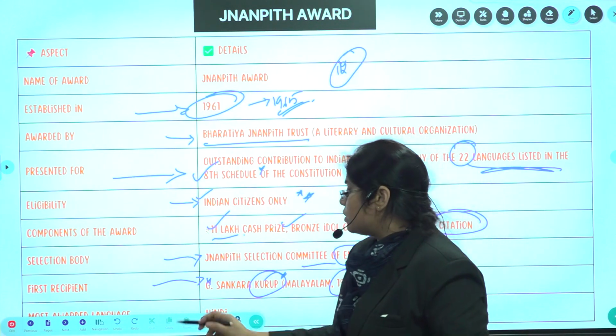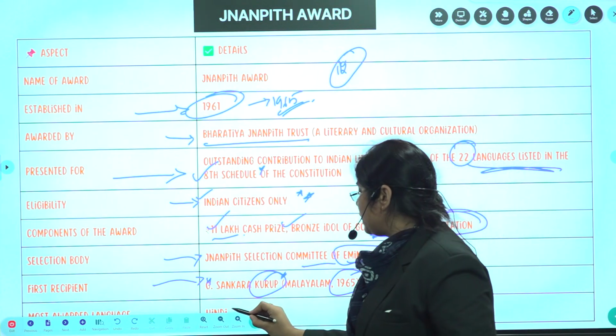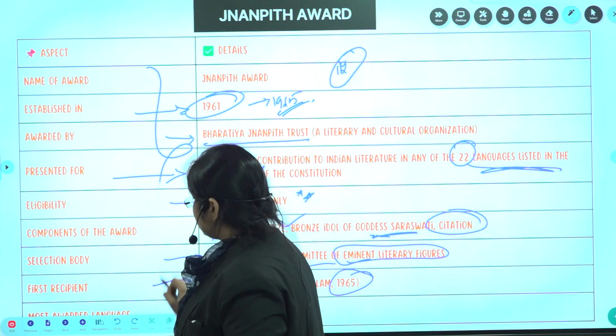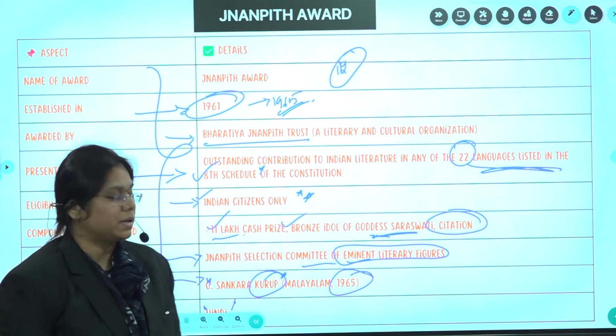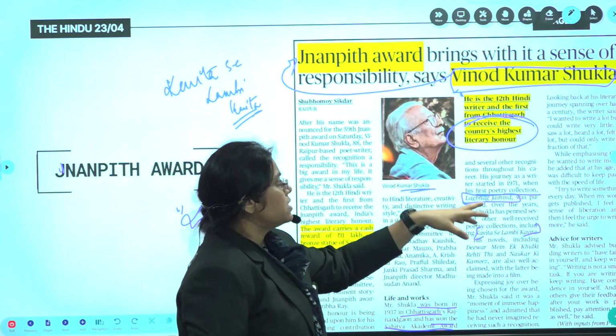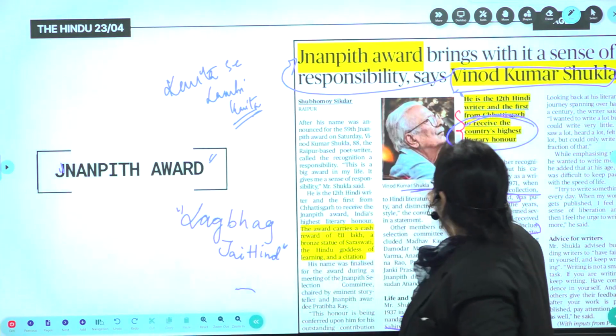Hindi is the most awarded language in the Jnanpith Awards, Hindi. Right? This is all about the Jnanpith Awards. It is important for the exam, please do remember. And now, Sir Vinod Kumar Shukla has received the award, and he is the first from Chhattisgarh to receive this award.